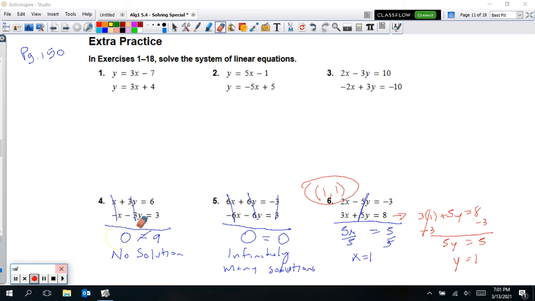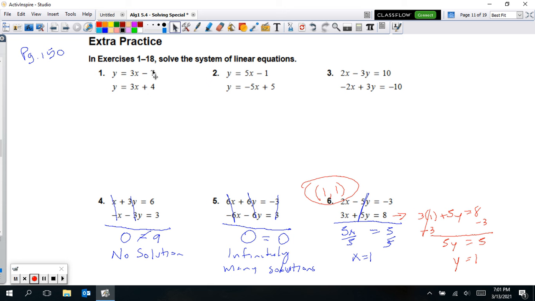Alright, so hopefully you had enough time to do 1 to 3. So number 1, you should be able to look at that one. It's in slope-intercept form on both of those equations, and they have the same exact slope. So the slope right there is 3x and 3x. So if they're the same slope, we don't have to do any more than just know these are parallel lines because they're different y-intercepts. If they have the same y-intercept, then they're exactly the same line, and then that'd be infinitely many.